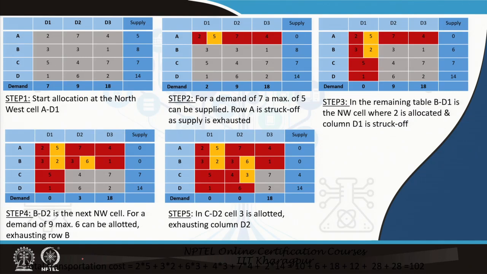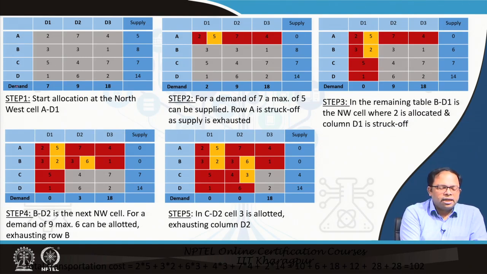So this is the matrix. This side is supply, this side is demand. At D1 the total demand is 7, D2 total demand is 9, D3 total demand is 18. Supply A supplies 5, B supplies 8, C supplies 7, and D supplies 14. As you can see, 2 and 7 are the impedances or the cost for supplying from A to D1 or from A to D2.